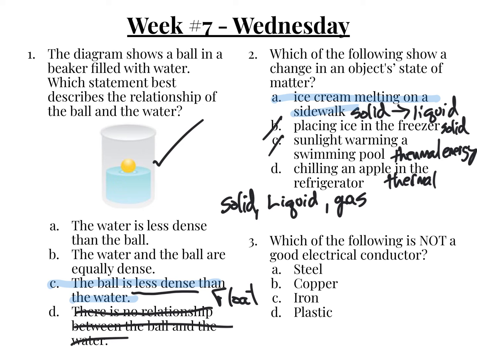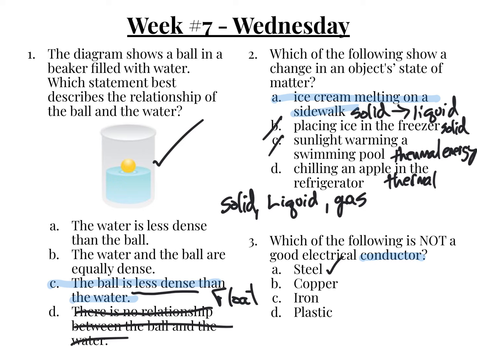All right, number three. Which of the following is not a good electrical conductor? Well, remember, conductors are things that allow energy to pass through it. So steel allows energy to pass through it.